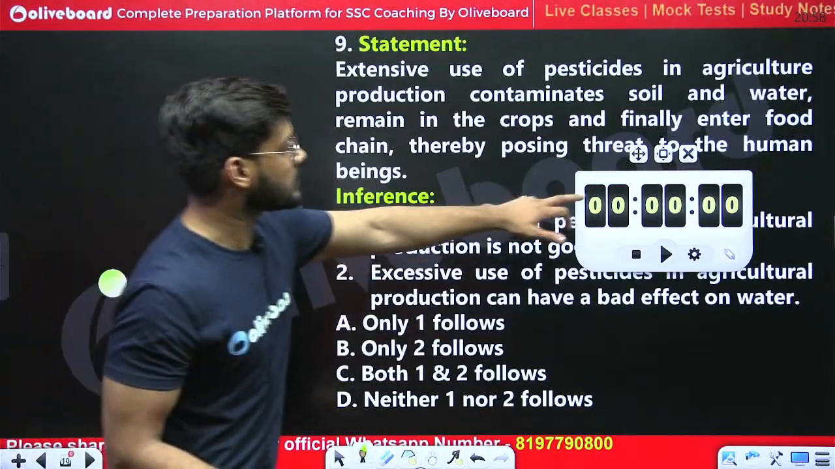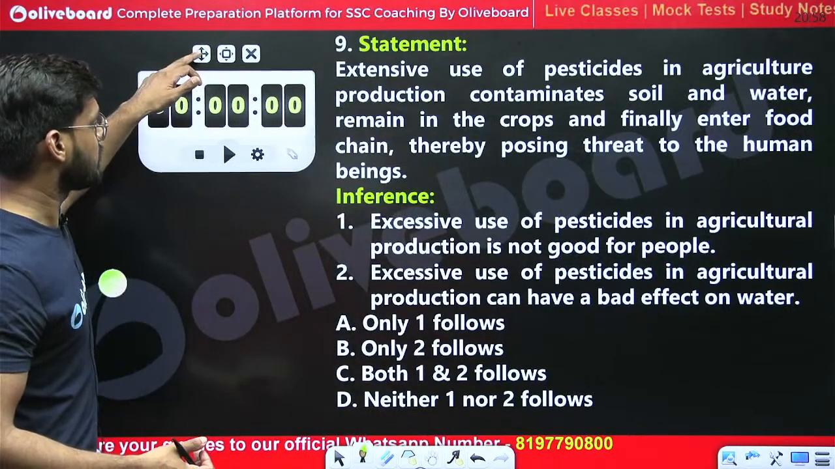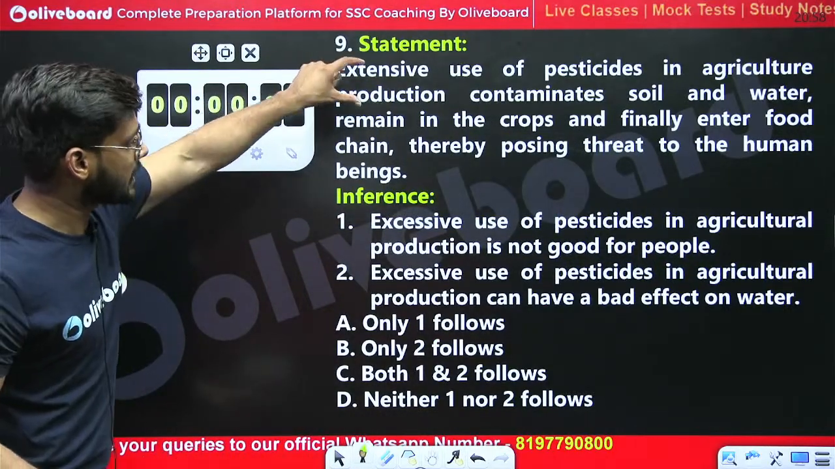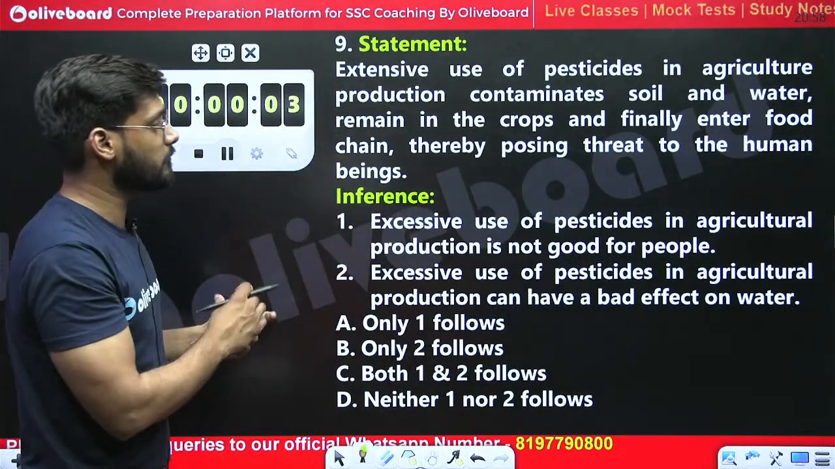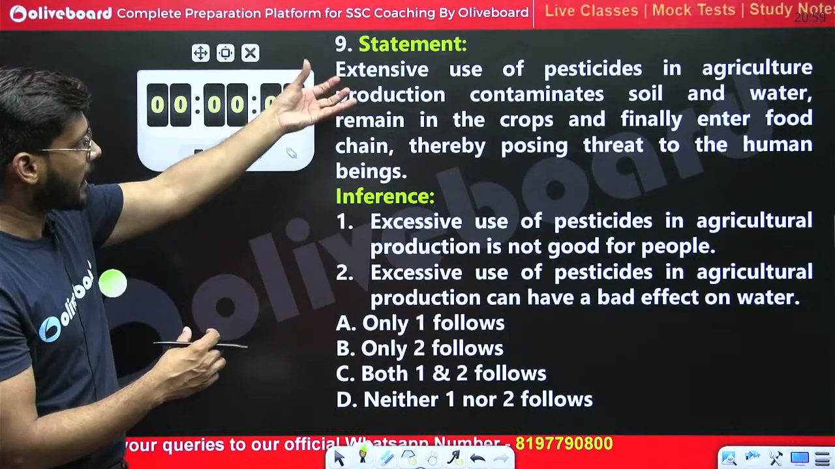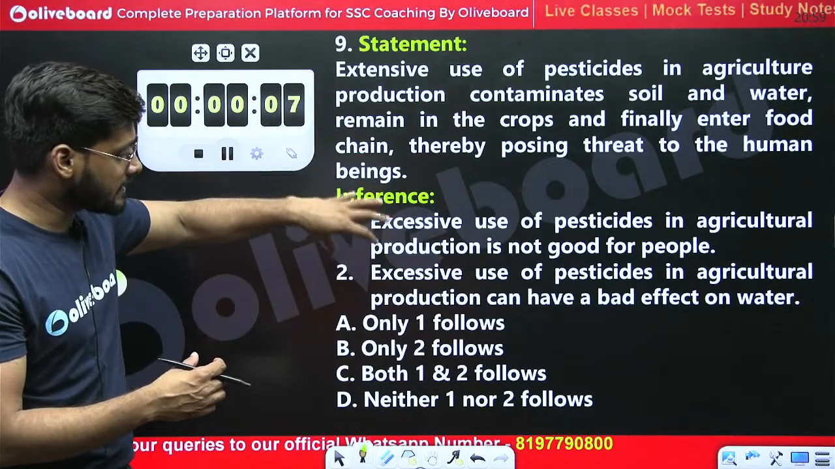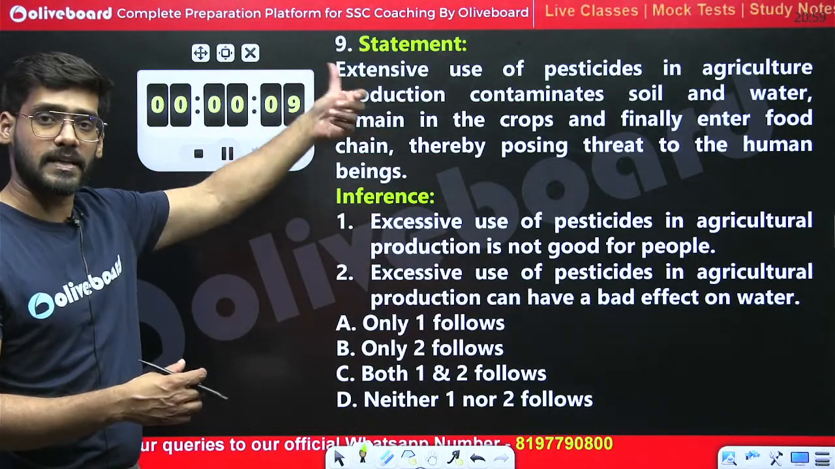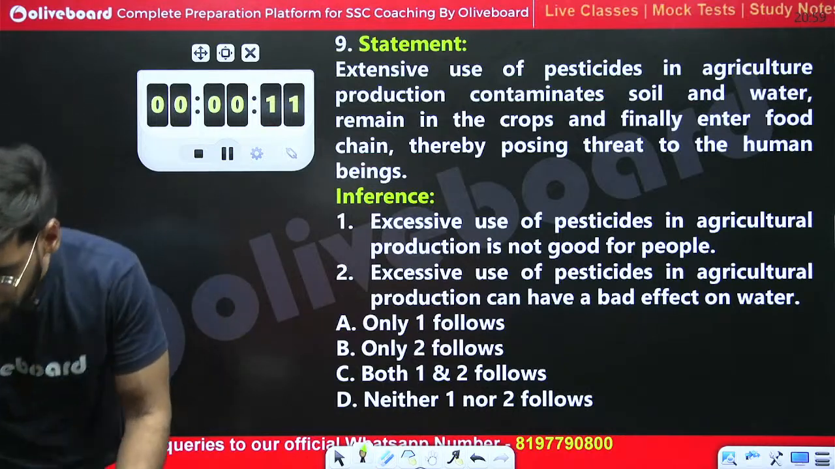We have a question from critical reasoning again, from statement and inferences. There are two inferences that we have to find out from the statement, whether these inferences are true or not from the given statement. Let me know the right answer.